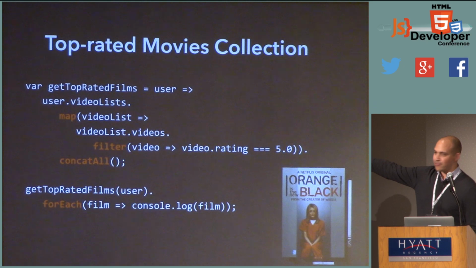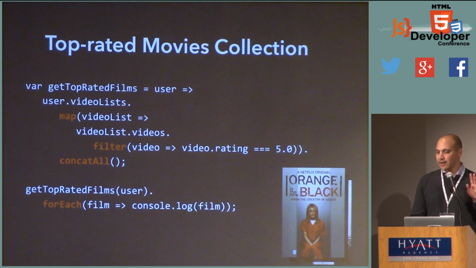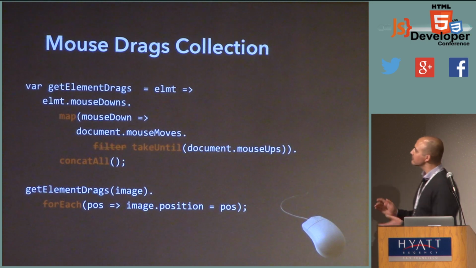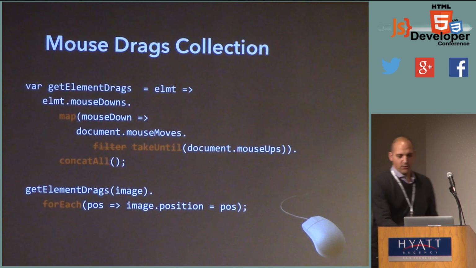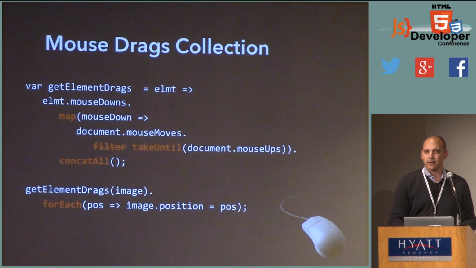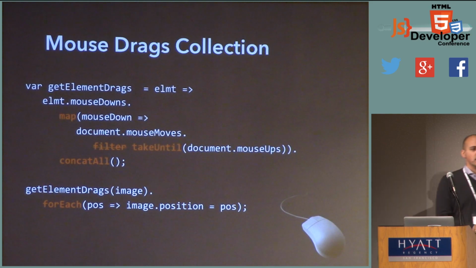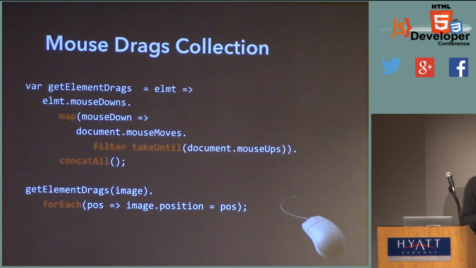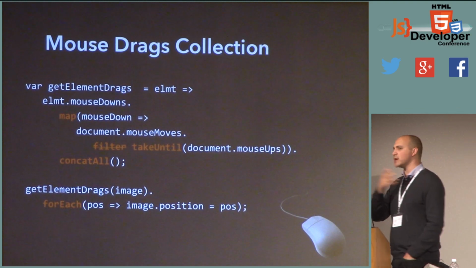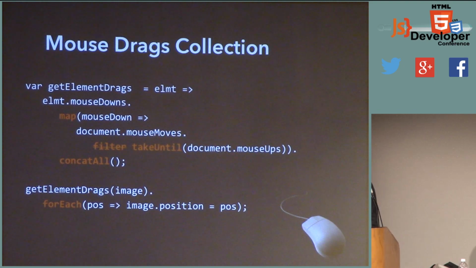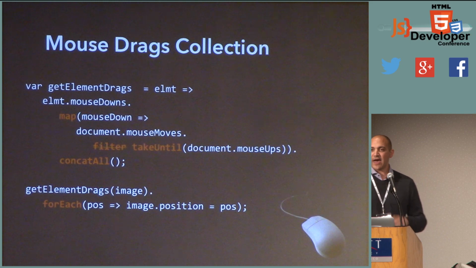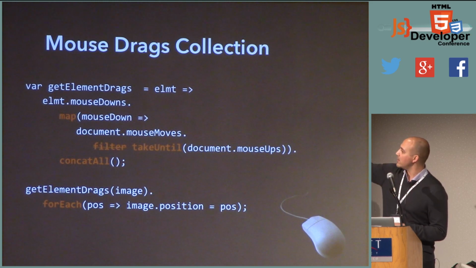So here's how we get the top-rated movies collection. And here is my mouse drags collection. So obviously, same structure of code. Take a close look at this code. I want you guys to imagine that events are collections, first-class collections, just like an array or an iterator. They're objects that you can map and filter. And if that's the case, we can write code very much like this.